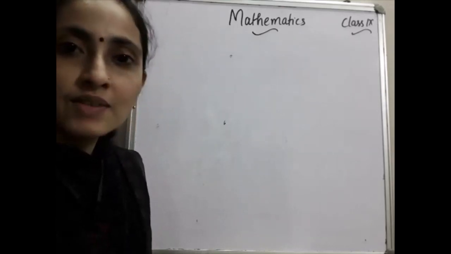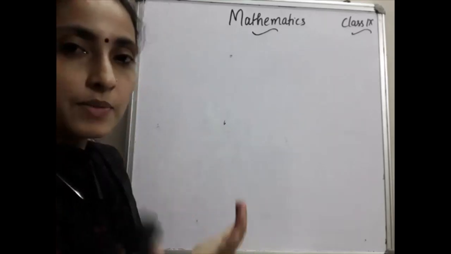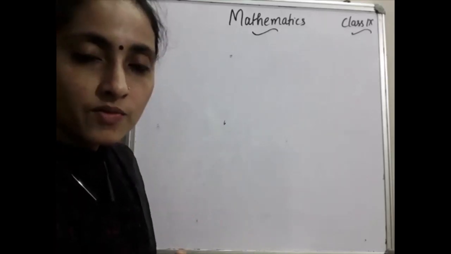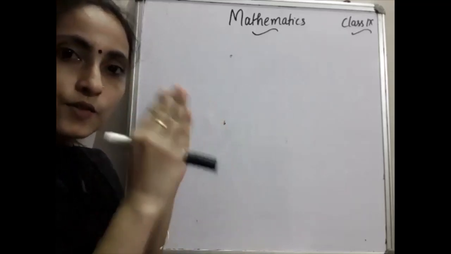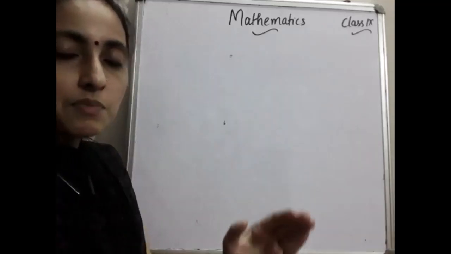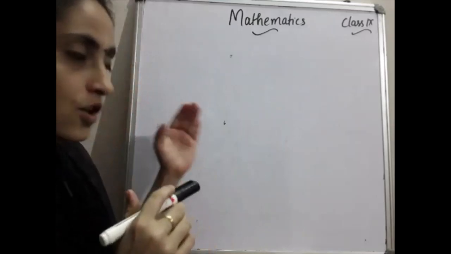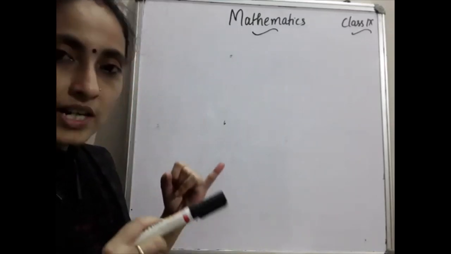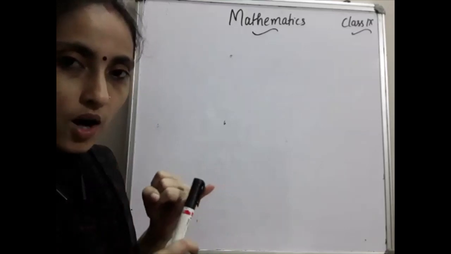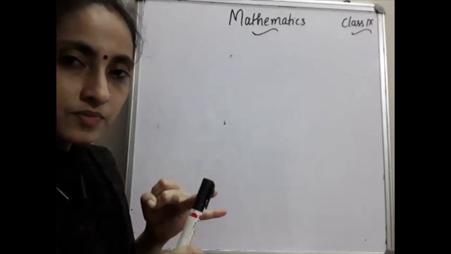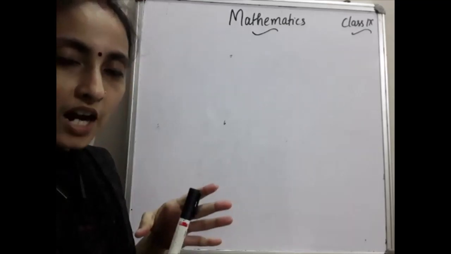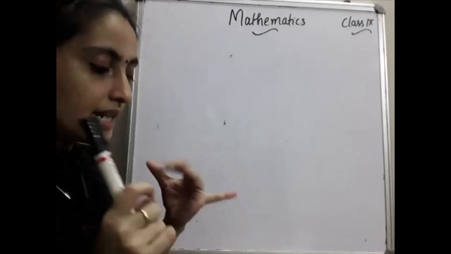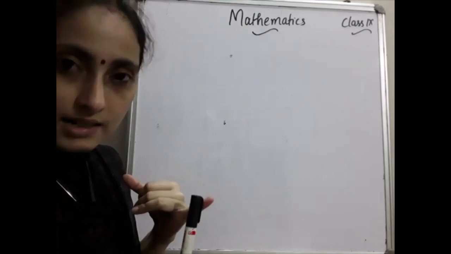Okay, so shall we start? Yes, so what is the chapter we are discussing now? Yes, surface area and volumes. Okay, this chapter consists of two sections, surface area and the other part is volume. So how many solid figures do we have to discuss? First one is what? Do you remember? Yes, cuboid, then cube, then cylinder, then cone, after that sphere, then hemisphere. Six solids we have discussed.